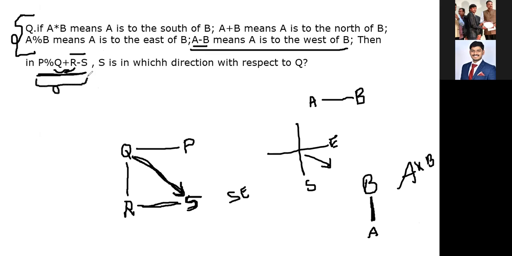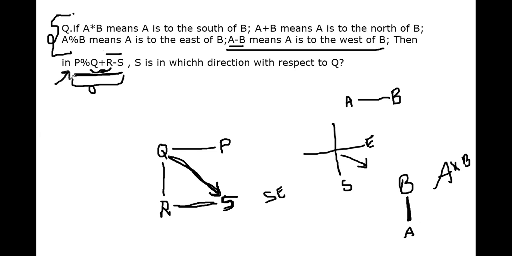So we are incorporating this information into this statement. So this is a kind of embedded question. We have to apply the information provided here in the embedded information to our embedded equation. So we have multiple things. This is A into B here, A plus B here. So we are applying the knowledge.